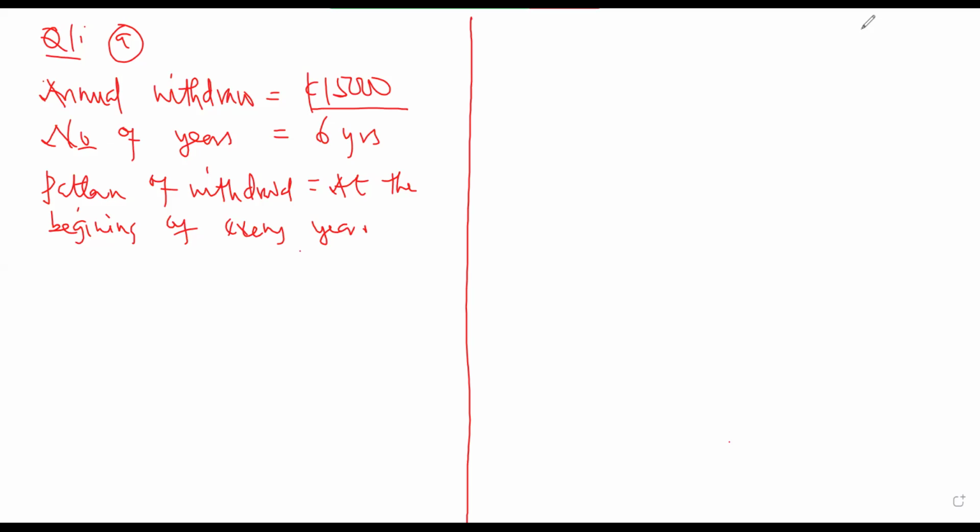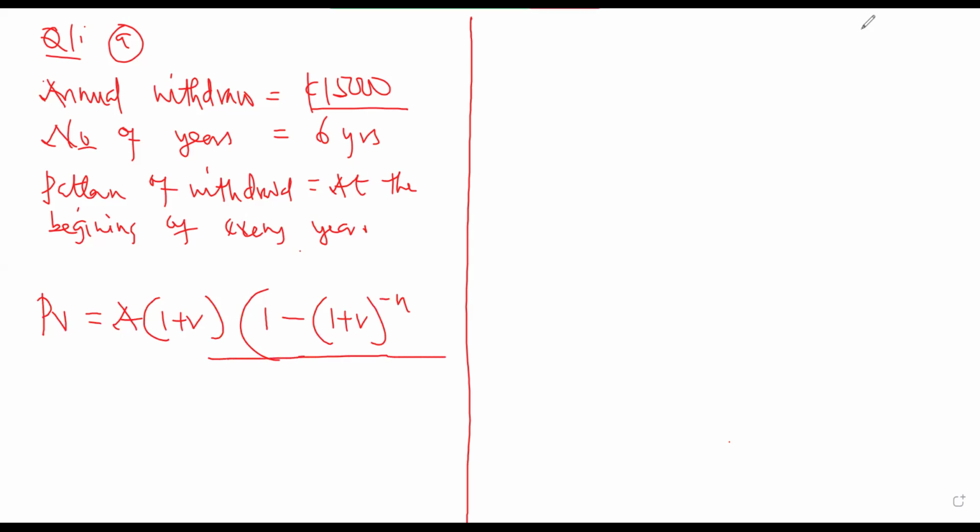So we need to find, this is just about the present value of an annuity due, and that is given by A, 1 plus R, into brackets 1 minus 1 plus R exponent negative n, all divided by R. So this is how we find it. It will be the present value of an annuity due. How much should we put in the bank now?